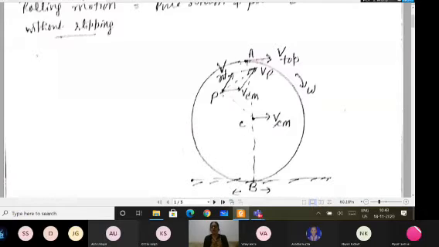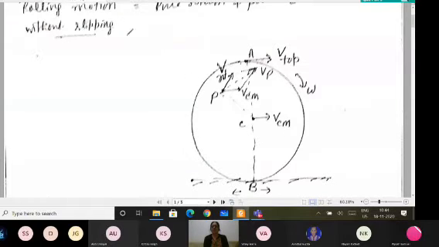Now we want to see what the velocity is at the lowermost point, and at the center of mass of this wheel or ring. If this is the ring, then the center of the ring will be taken as its center of mass. Then the velocity along the line is the velocity of the center of mass. Whenever a body is having pure rotation, at the lowest point, the B particle, I can say, is momentarily at rest. So this B particle is momentarily at rest when I am talking about rolling motion without slip.